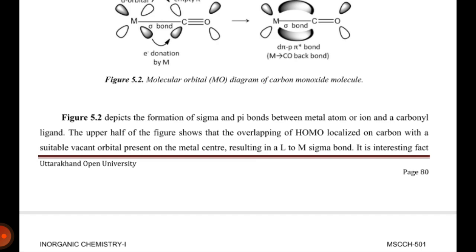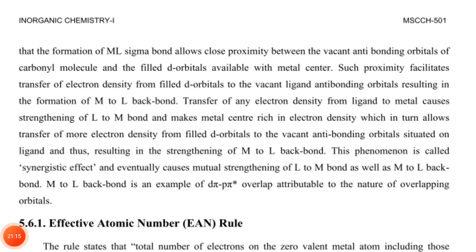It is an interesting fact. The formation of the metal-ligand sigma bond allows close proximity between the vacant antibonding orbital of the carbonyl molecule and the filled d orbital of the metal center. Such proximity facilitates transfer of electron density from the d orbital to the vacant ligand antibonding orbital, resulting in the formation of metal to ligand back bonding.